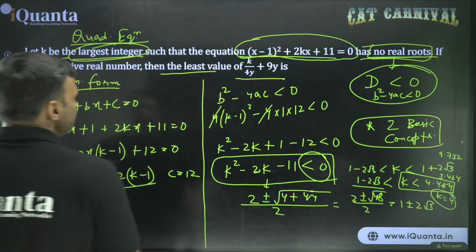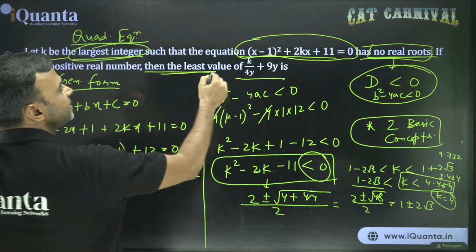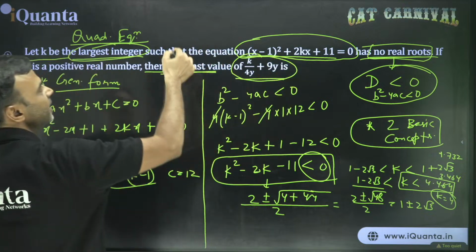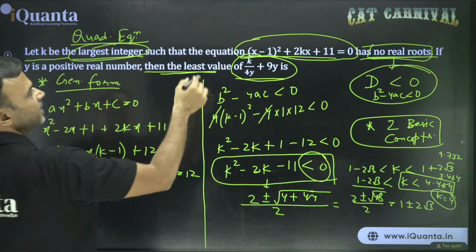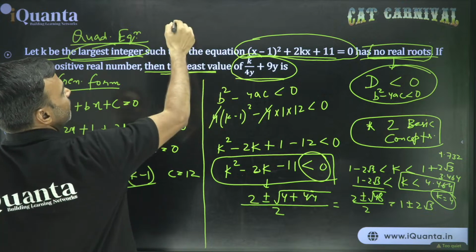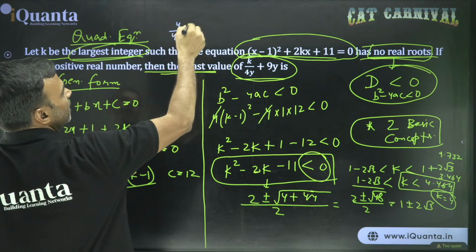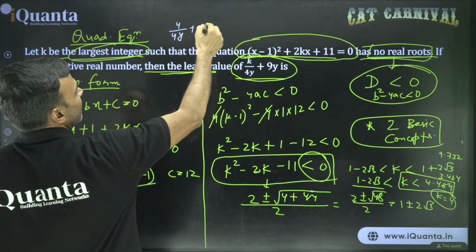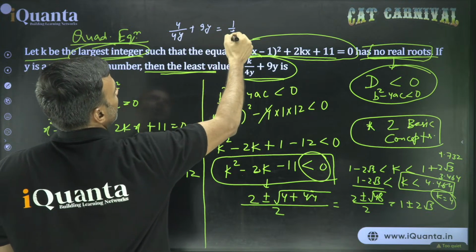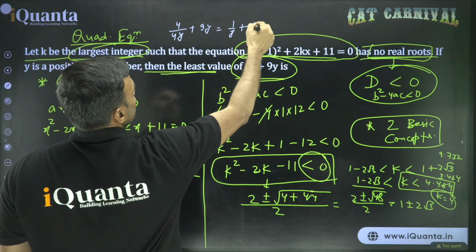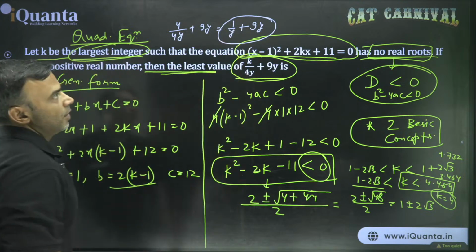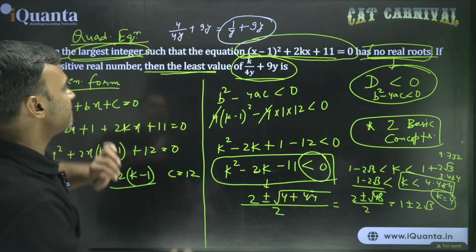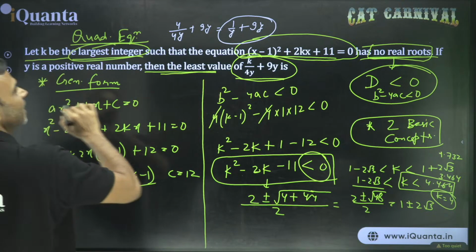Now, once we get the value of k, we need the least value of this expression. Let me do it here. Now for that there is another interesting thing. We have k is 4, so 4 upon 4y plus 9y, which is 1 upon y plus 9y. We want to find the least value of the sum, the smallest value of the sum.